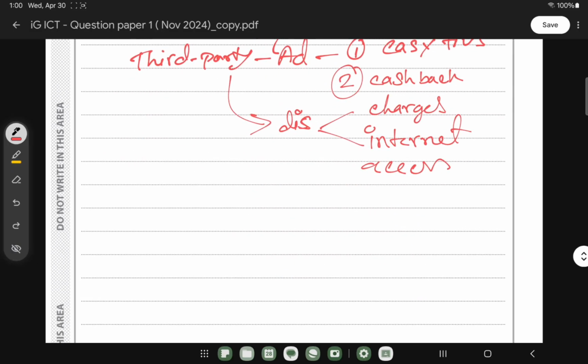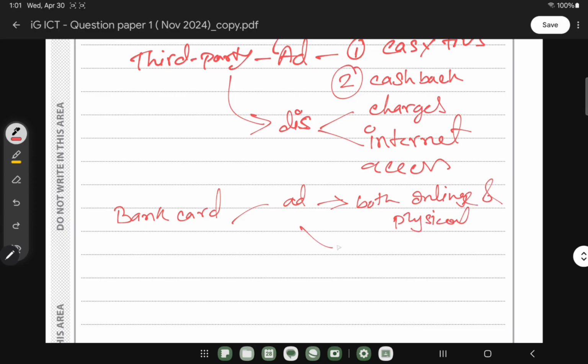Now, if we think about the bank card, what will be the bank card? The bank card will be the normal one, which is debit and credit card. It can be a debit card, it can be a credit card. But when it comes to the advantage, there are a lot of advantages of a bank card, like you can use it both online and physically as well.